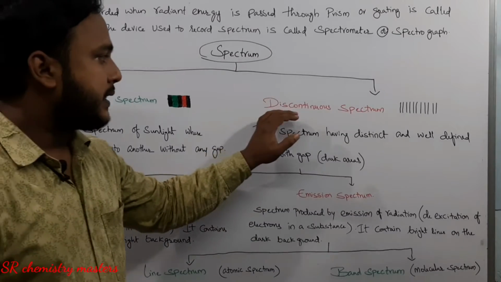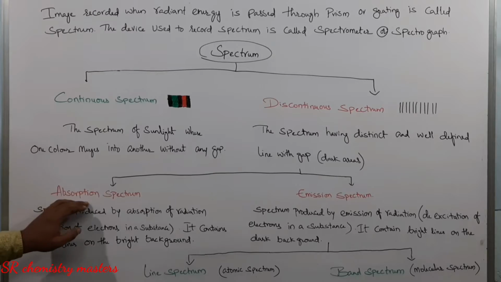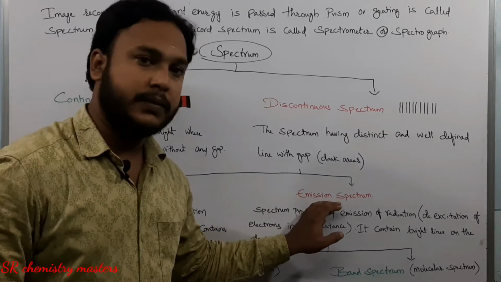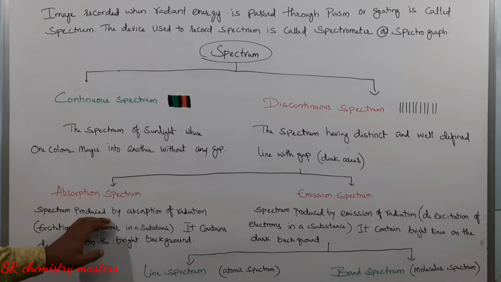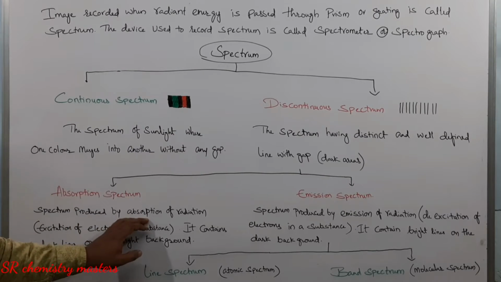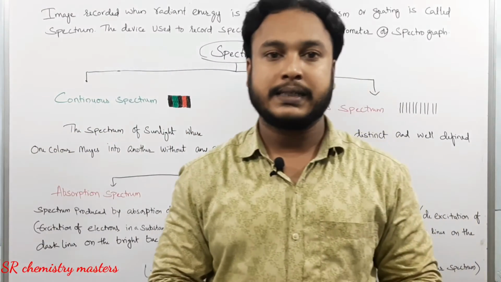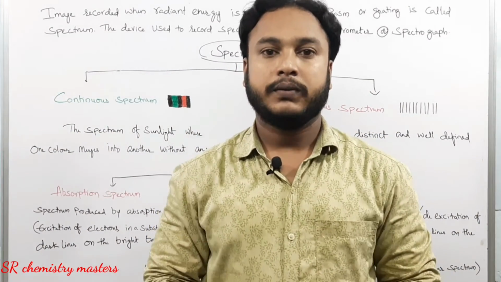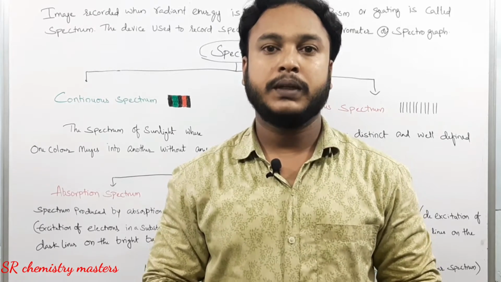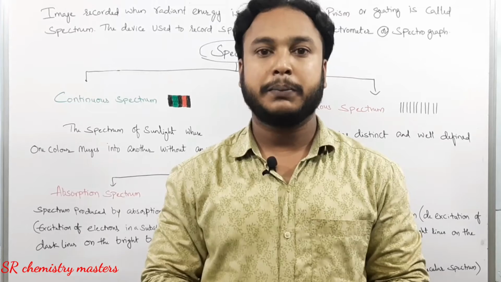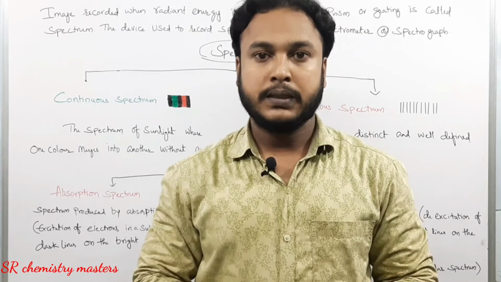Here again, the discontinuous spectrum is divided into two types. One is absorption spectrum and the other one is emission spectrum. Remember, absorption spectrum is the spectrum produced by the absorption of radiation, and absorption of radiation takes place when the electron is excited within a substance. Whenever the excitation of electron takes place within a substance, the absorption of radiation takes place, which can be represented in the form of spectra, and that spectra is considered as absorption spectra.